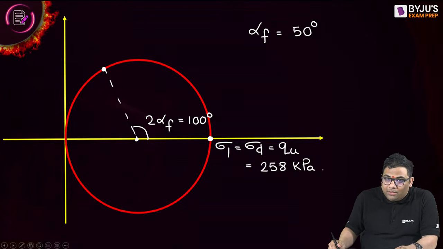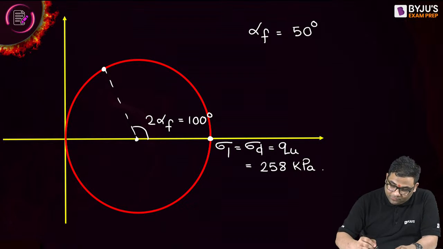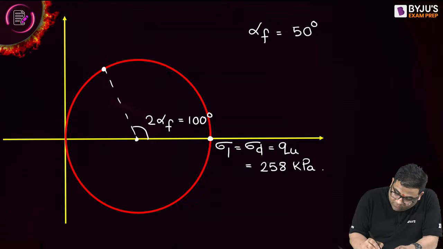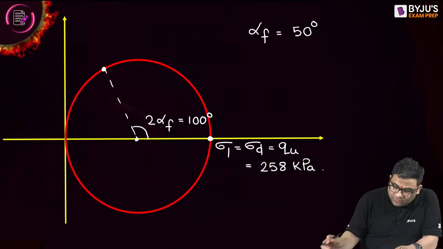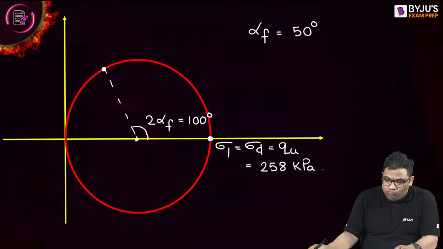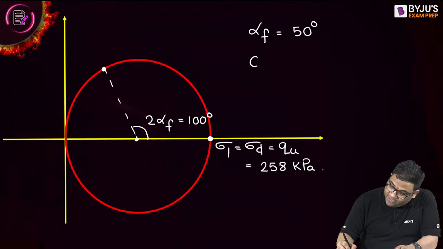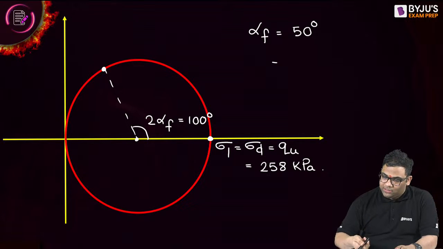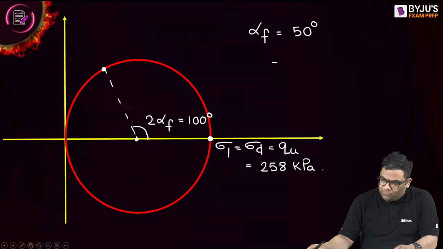Now first of all, this Cu will be equal to the shear strength.